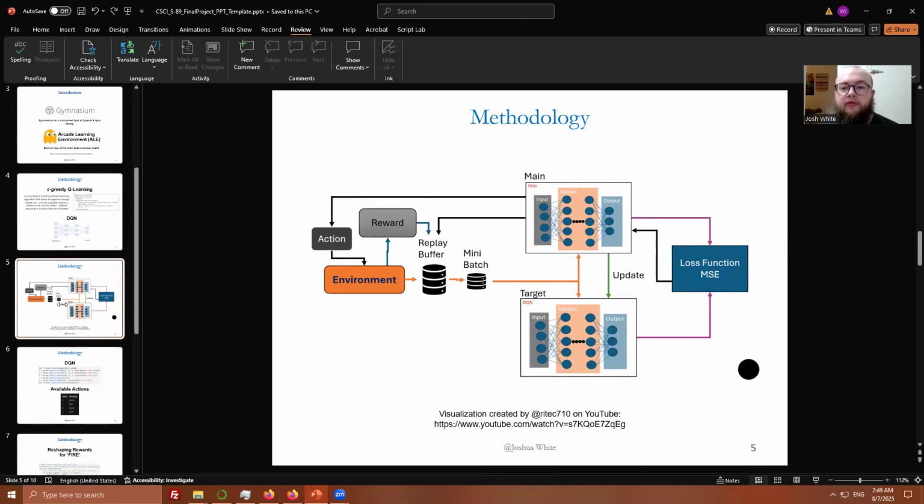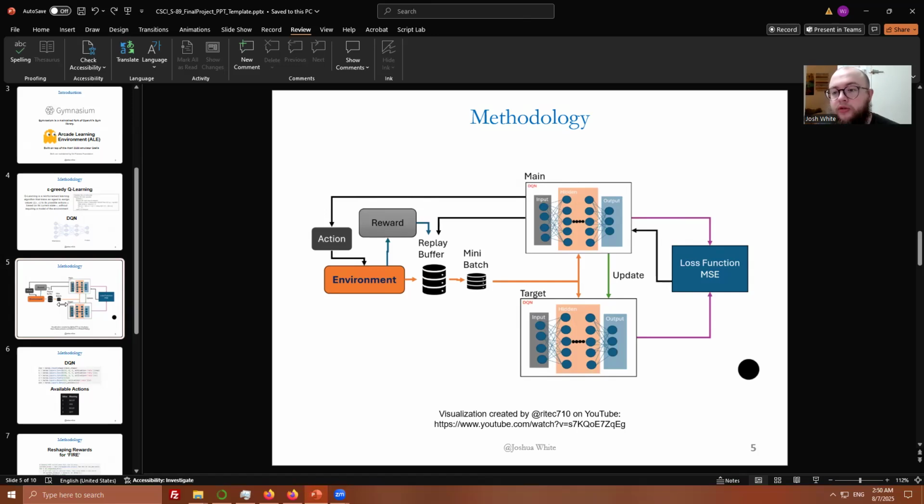Here, you can see the main flow of how I train the network. Let's follow along here. Firstly, an action is selected. Early on, this action is completely random. Then, the environment, in this case being the game Breakout, responds in some way to the action, such as moving the paddle and bouncing the ball. Some reward may or may not be given for this action.